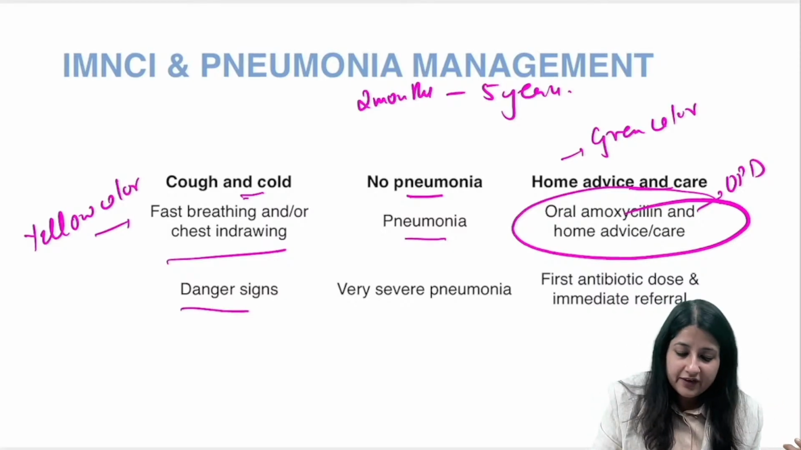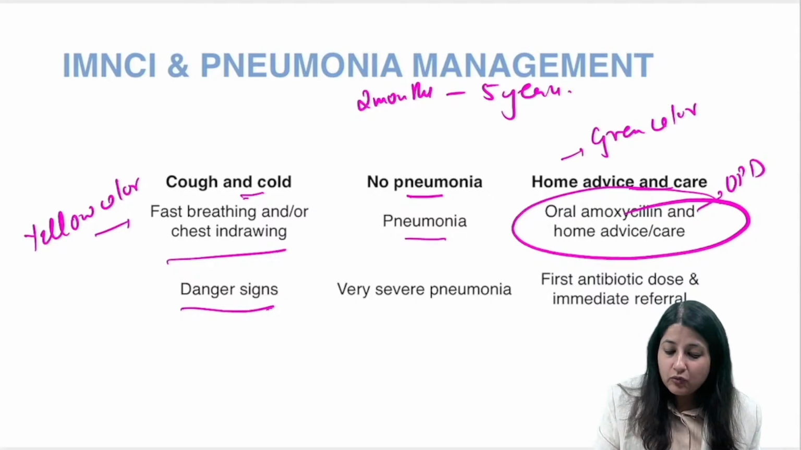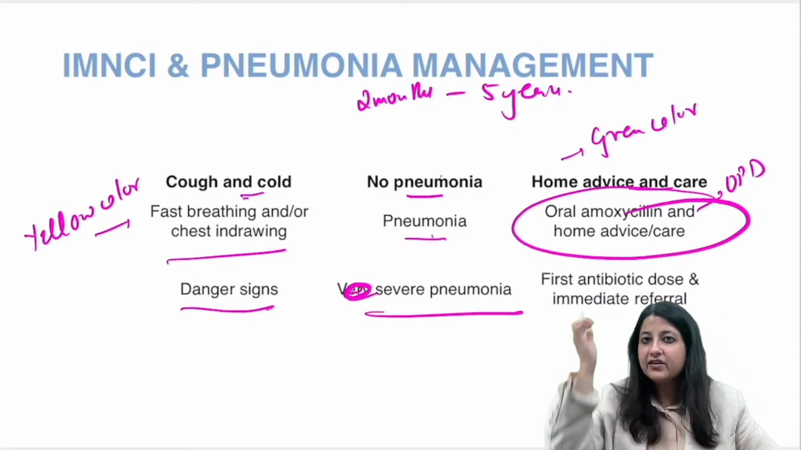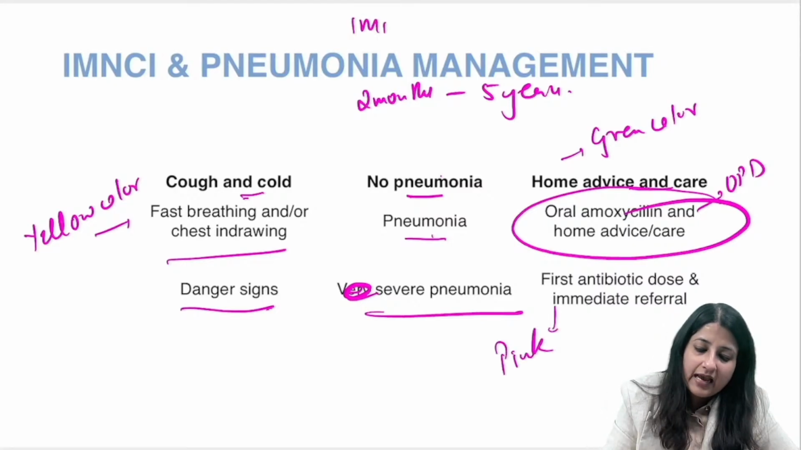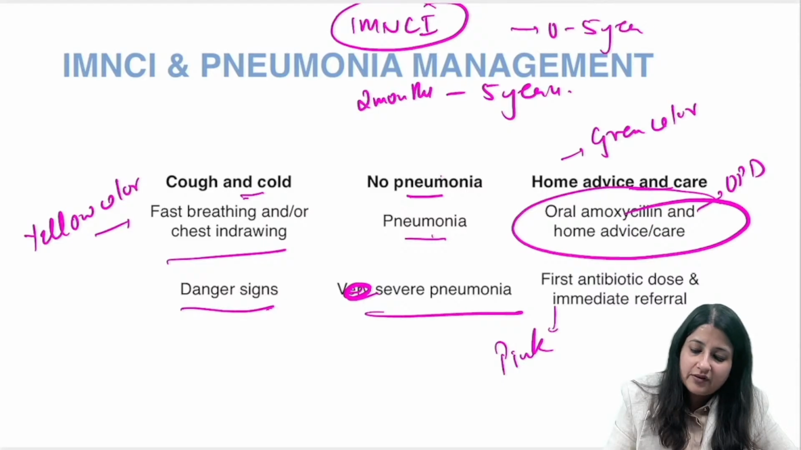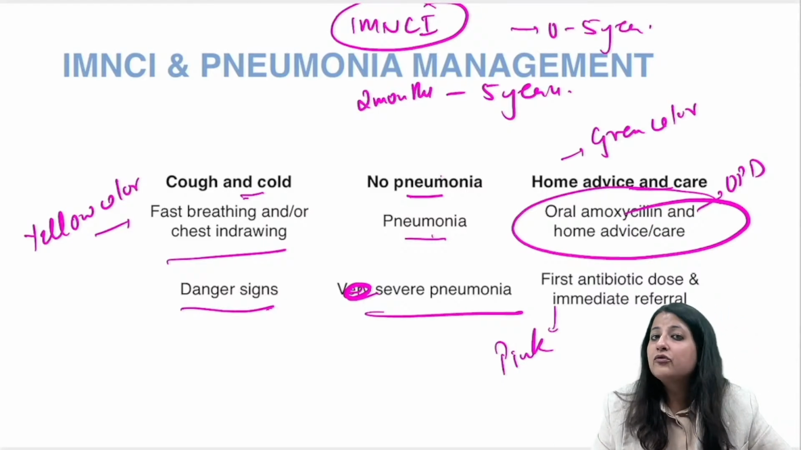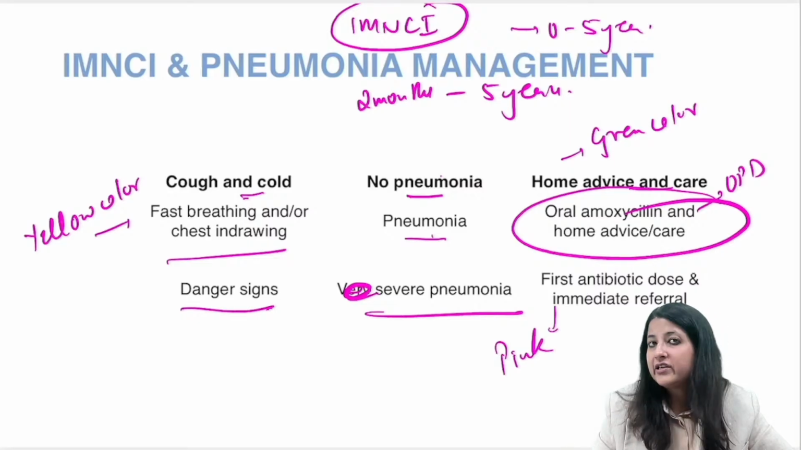But if there are danger signs, stridor in a calm child, lethargy, not breastfeeding, or a very high fever, cyanosis, you will have what over here? Not pneumonia, not very severe pneumonia. This is severe pneumonia. This will be managed according to IMNCI. This is management for 0 to 5 years old. So this will fall under pink color. You have to immediately refer the baby.